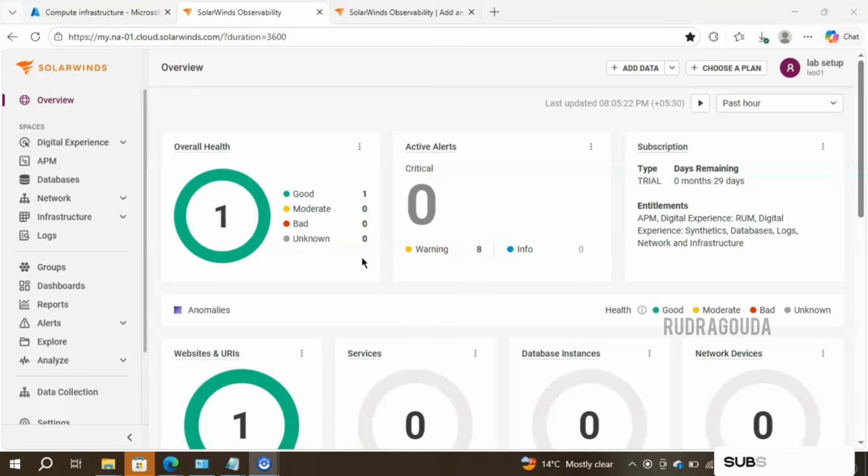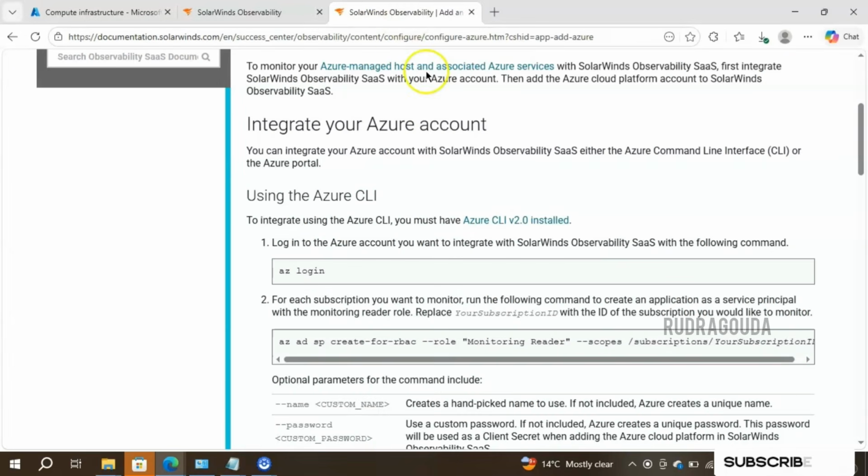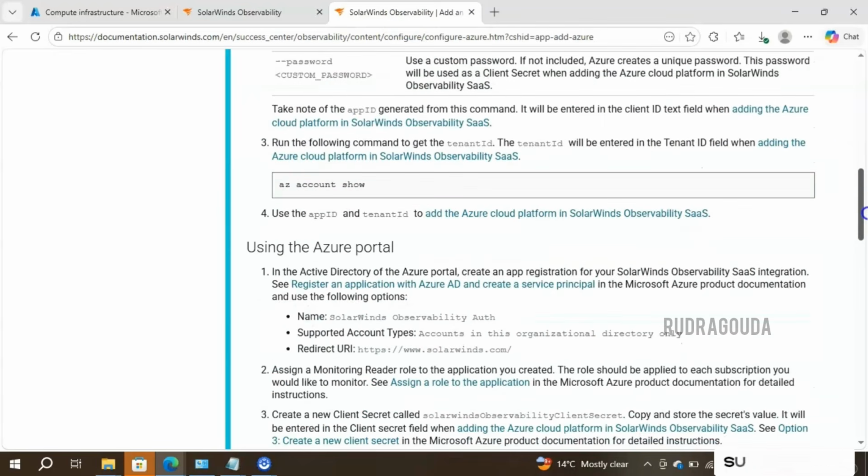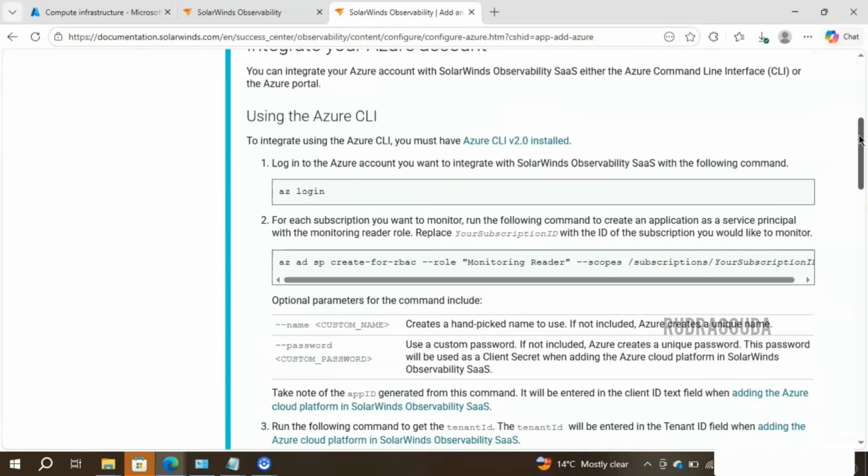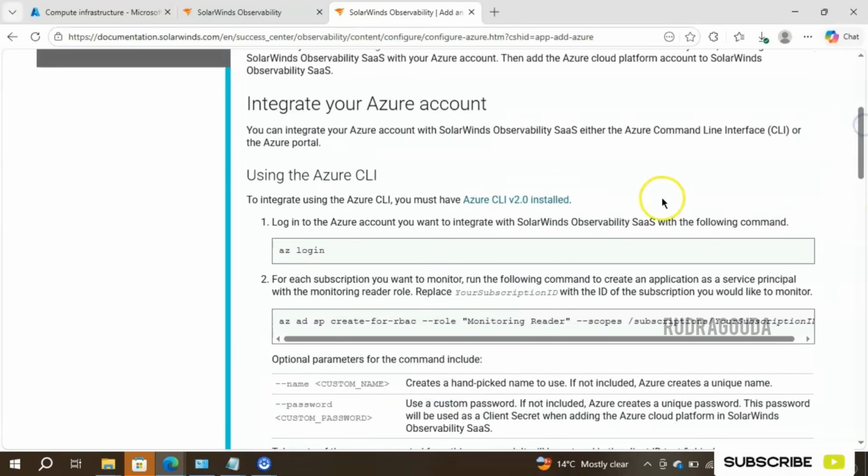So for this activity, SolarWinds has provided two options to integrate. One is by using the Azure CLI, or if you are not interested in the CLI part and want to work with a portal only, then you can use the Azure portal itself. Both are going to give you the same result. For our demonstration, I am going with the first option, that is by using the Azure CLI.